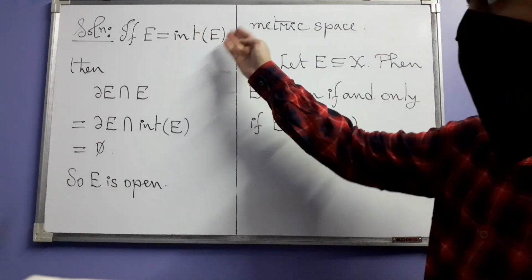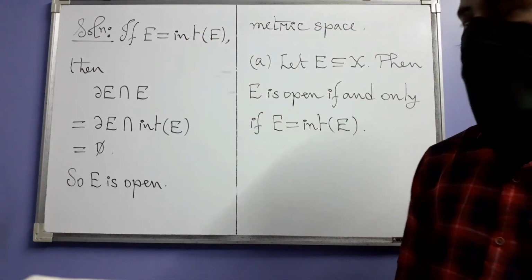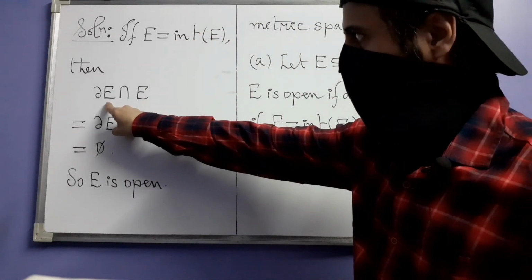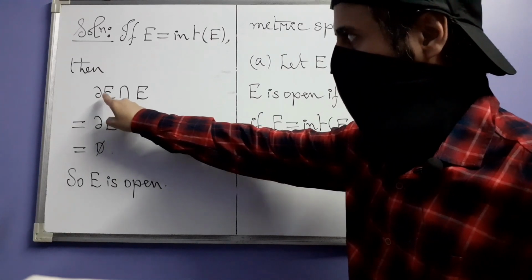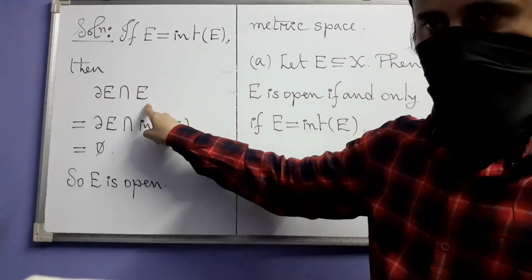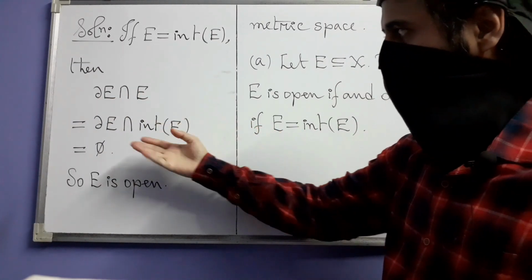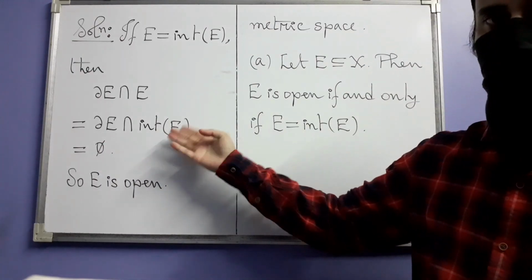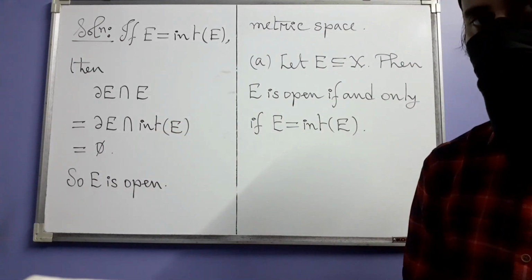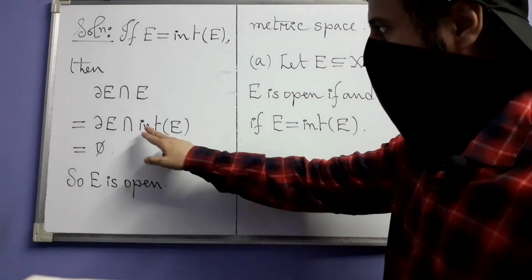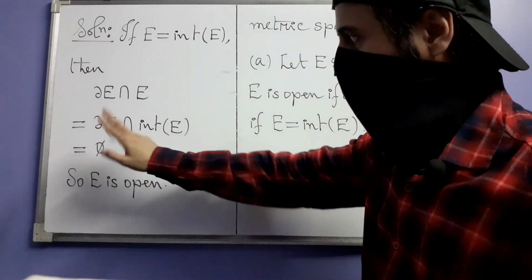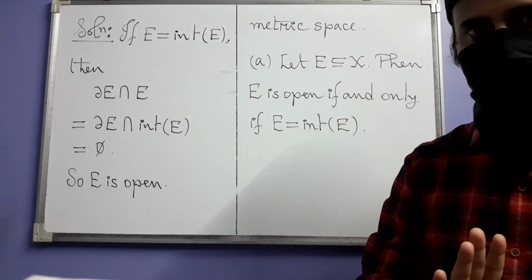So assume that E is equal to its interior, and now you consider the intersection of the boundary of E and E. Because E is the interior of E, the intersection becomes this, which however is empty. Why? That's because no boundary point is an interior point by definition.